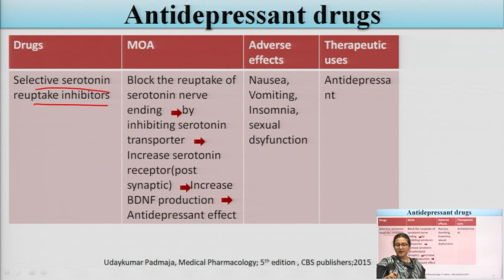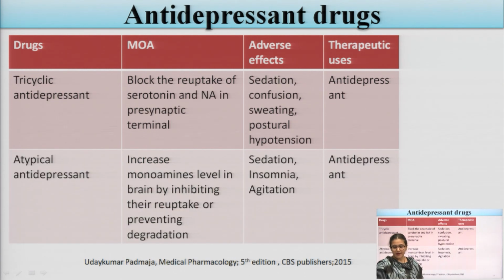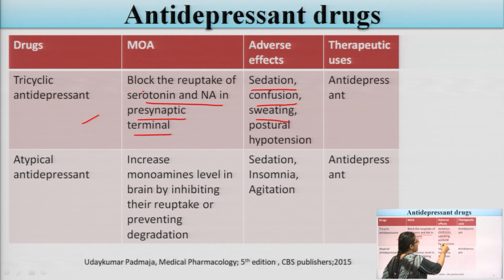Selective serotonin reuptake inhibitors block the reuptake, as the name indicates. They mainly block the reuptake of serotonin at the nerve ending by inhibiting the serotonin transporters, increasing serotonin, and producing the antidepressant effect. Some adverse effects are nausea, vomiting, insomnia. Tricyclic antidepressants also block the reuptake of serotonin and norepinephrine in the presynaptic terminal. The adverse effects are sedation, confusion, and sweating, and they are also used to treat depression.